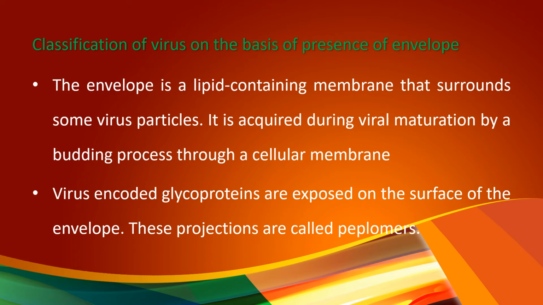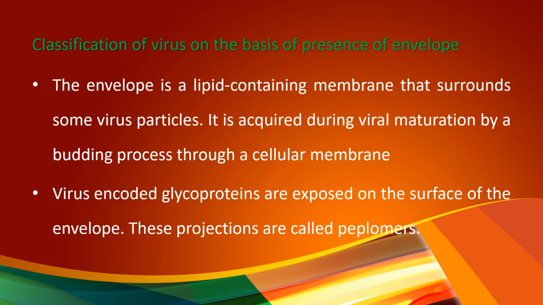Next classification is classification of virus on the basis of presence of envelope. The envelope is a lipid-containing membrane that surrounds the virus particle, that is the virion. It is not present in all viruses, only in some of the viruses.